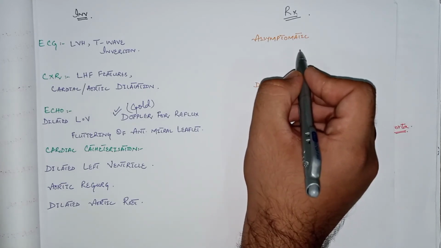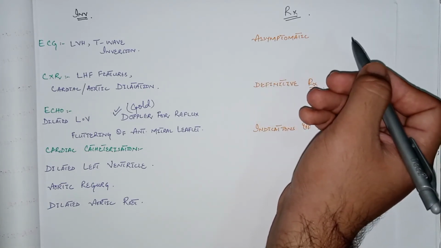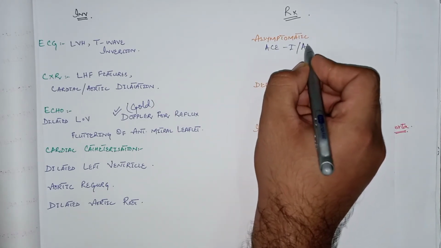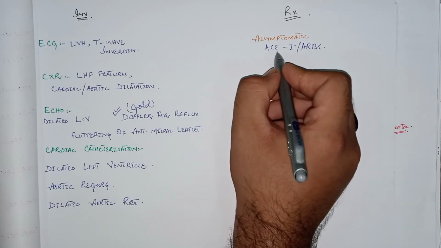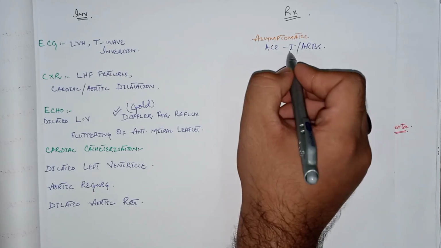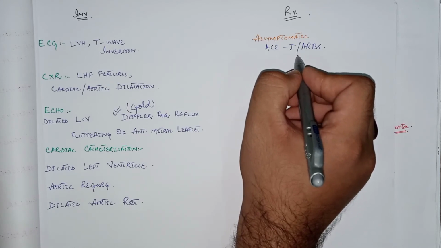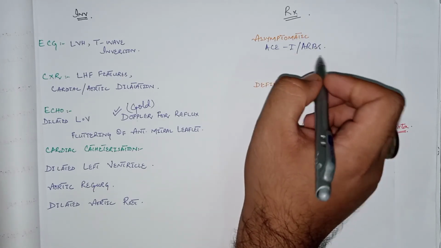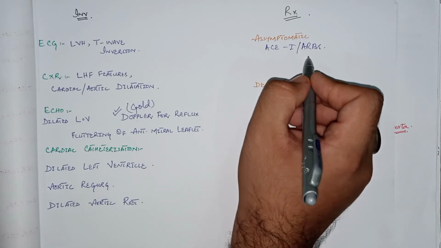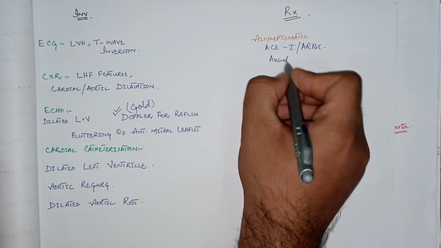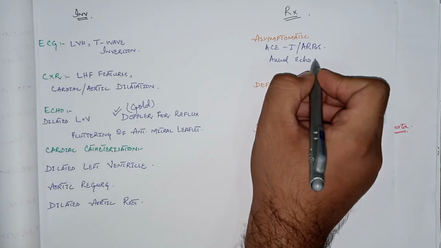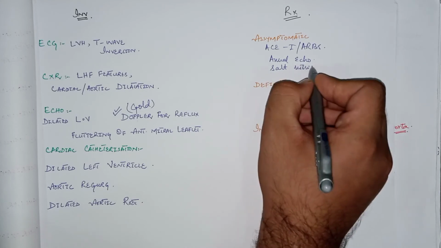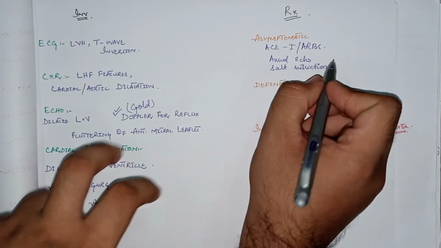In asymptomatic patients, the management is usually conservative, or maybe no management is required. The conservative management includes ACE inhibitors or ARBs. ARBs include candesartan and valsartan, and ACE inhibitors are captopril and enalapril. These two drug classes basically reduce the afterload. Due to decreased afterload, the murmur intensity reduces, and it relieves the features of aortic regurgitation. The other measure is that an annual echocardiogram should be done in these patients. There may also be salt restriction or decreased salt intake in these patients. So these are the few conservative management steps.